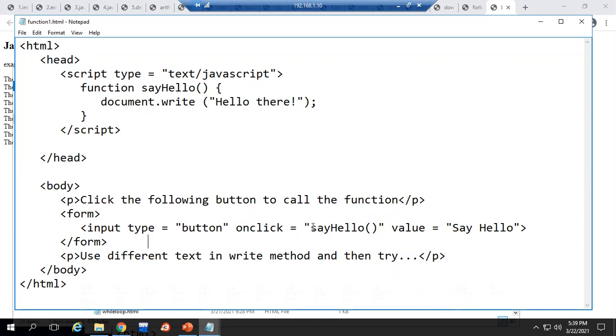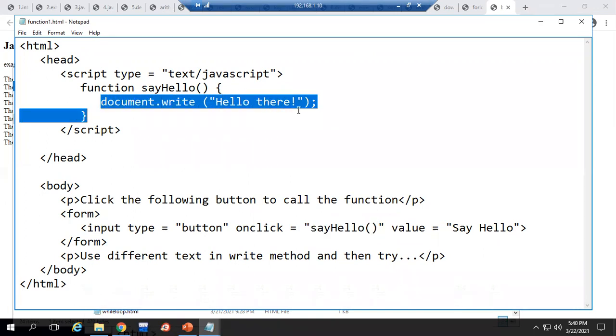So actually here we are invoking the function, or we can say calling the function. It will go to the definition part, and whatever statements we have given inside the definition, it will execute for you.